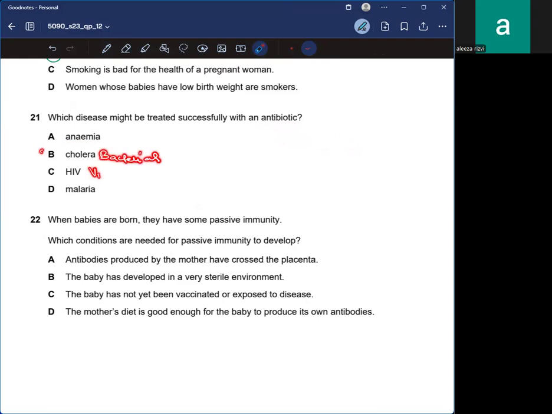HIV is a viral disease, and malaria is caused by a eukaryotic protist. As I told you earlier, antibiotics can only treat bacterial diseases. So B would be the right answer.